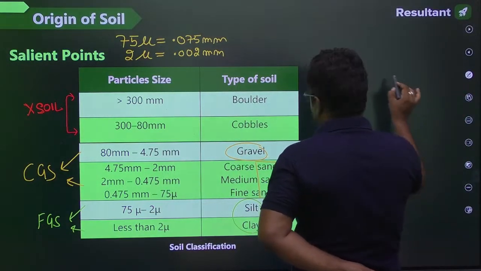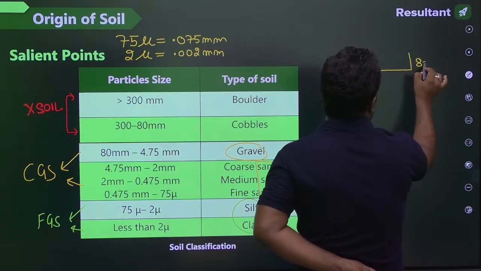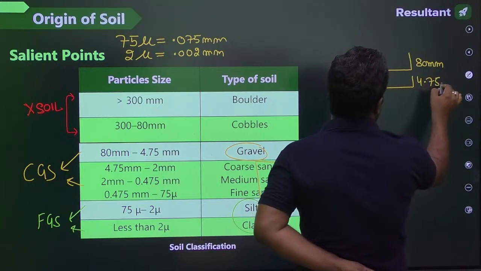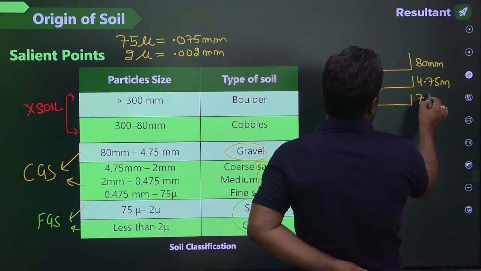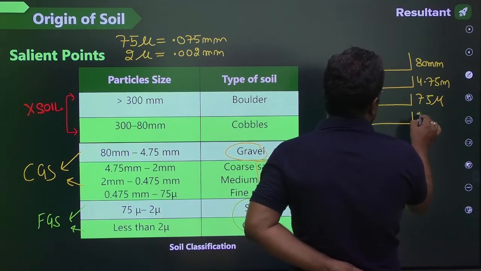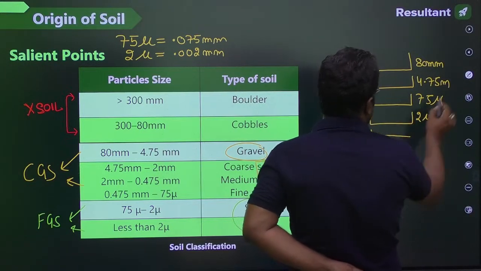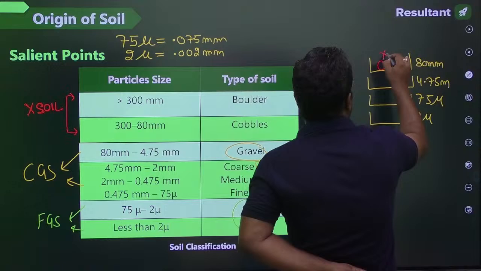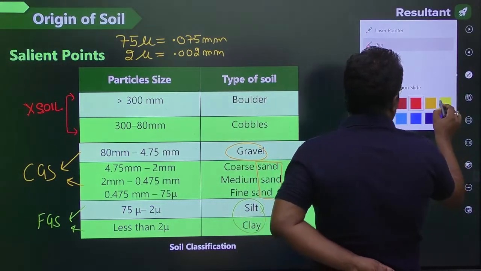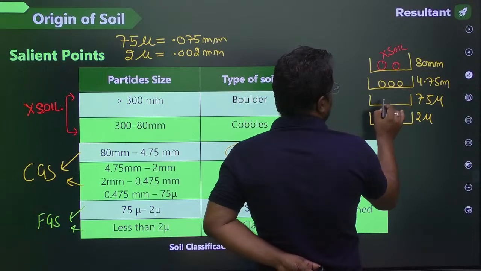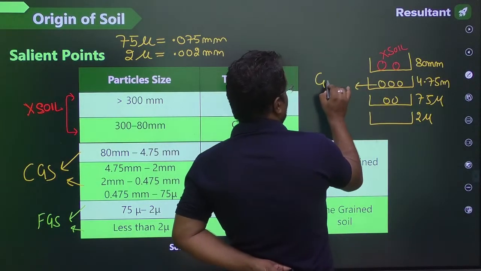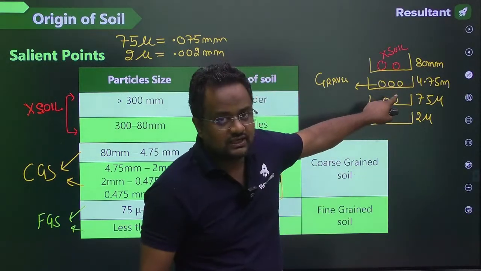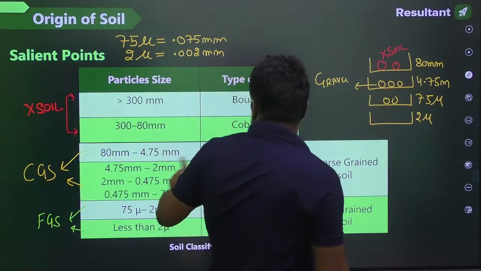Now guys, if I have a sieve of 80 mm, anything going down is soil. If I have a sieve of 4.75 mm, a sieve of 75 micron, and a sieve of 2 micron, first of all, whatever is retained on the first sieve is not soil. The soil retained on the 4.75 mm sieve, less than 80 mm and more than 4.75 mm, is gravel.